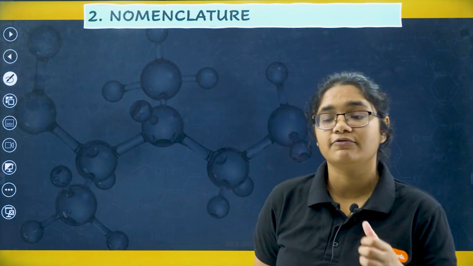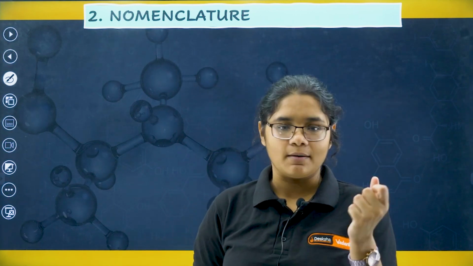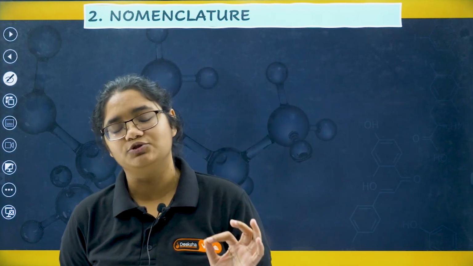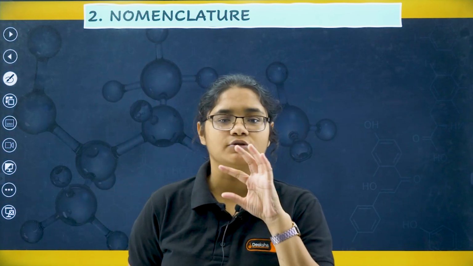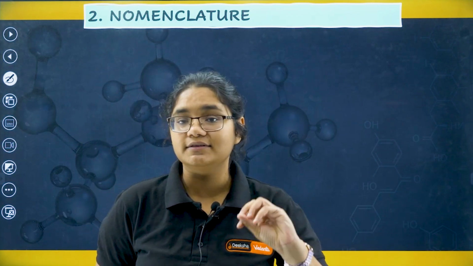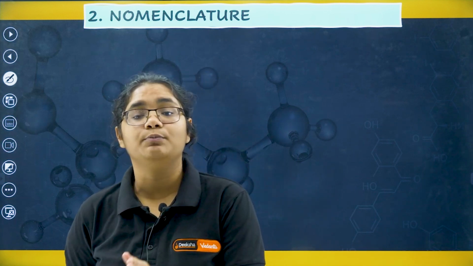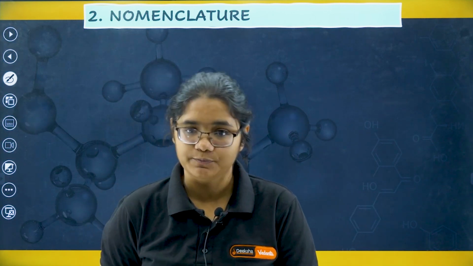And what is common name? Common name is generally derived from the source of that compound. For example, cinnamon aldehyde, there is a compound like this which is obtained from the cinnamon plant, right? So, based on that source the common names generally arrive, or else there are different ways of giving common names based on the position and all, but generally this does not follow the IUPAC rules and conventions, right?